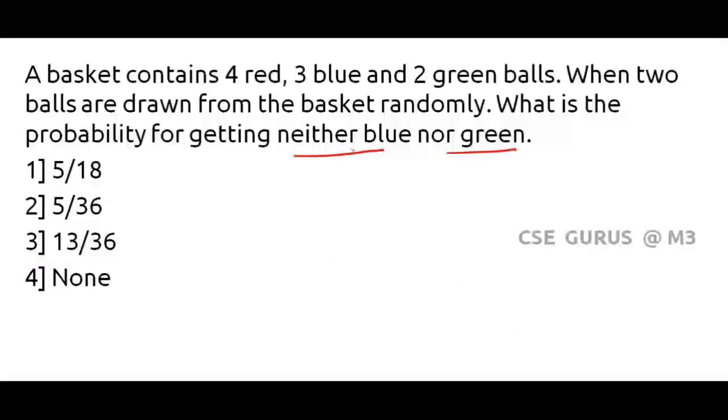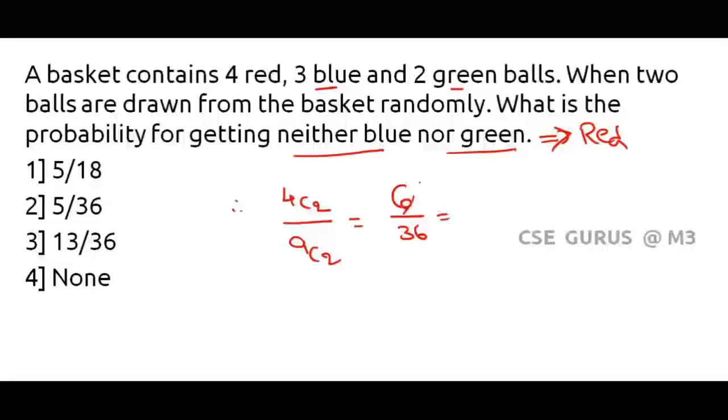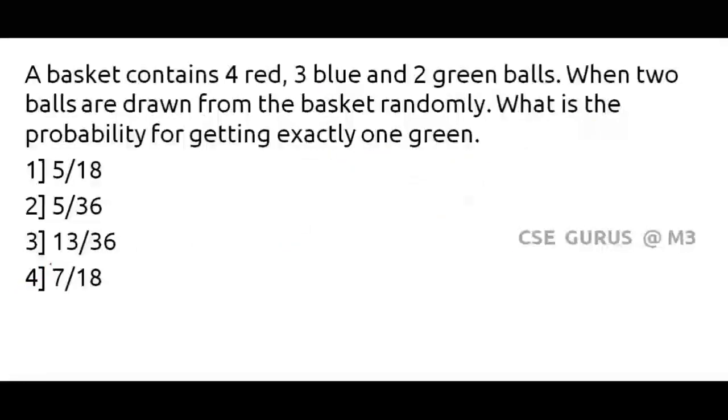Blue nor green. See, you should not take the two balls either from blue or green. So indirectly the question is what? Red, right? See, you should not take blue ball or green ball. Indirectly the question is red ball also only. Therefore, 4C2 divided by 9C2. Already we did 4C2 is nothing but 6. 9C2 is nothing but 36. 6 1s are 6, 6 6s are 36. So answer 1 by 6. None. Let's move on to next one.